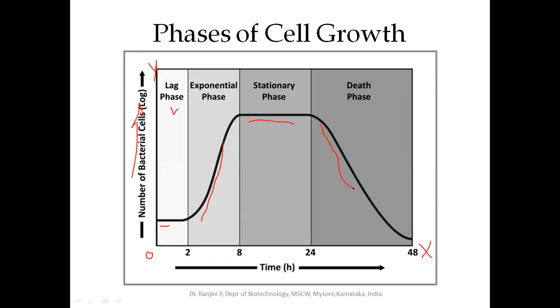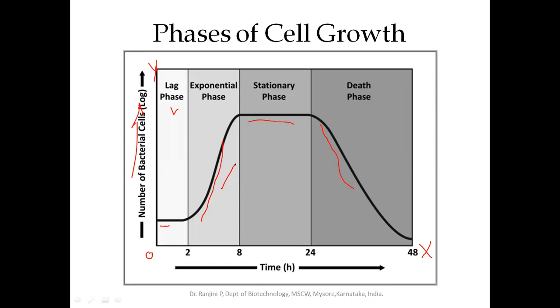So though the media nutrients are rich, the cells will not divide as soon as we inoculate them into the media. Suppose we take the cells from the exponential phase, the log phase, where the cells are actively dividing. When you inoculate such cells into freshly prepared media, the length of the lag phase decreases.